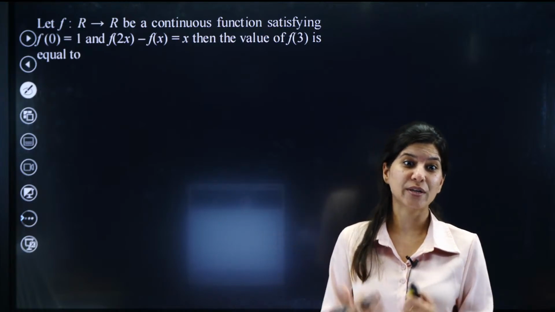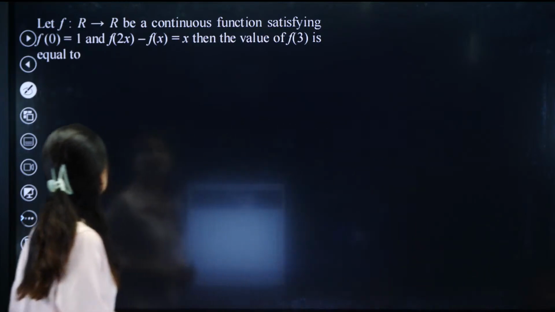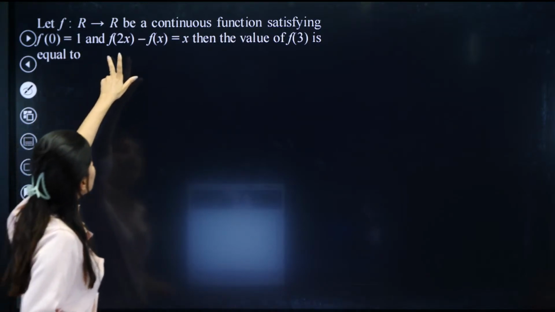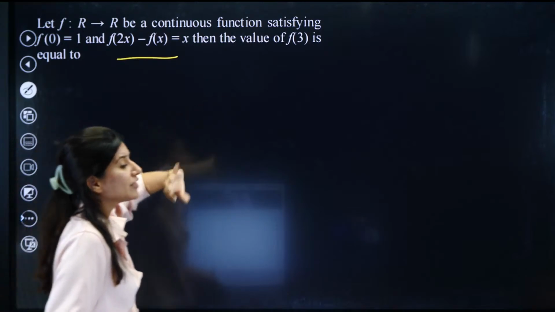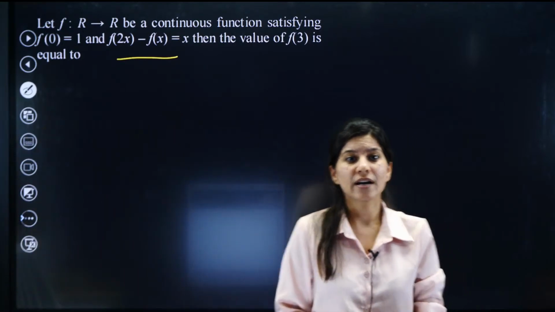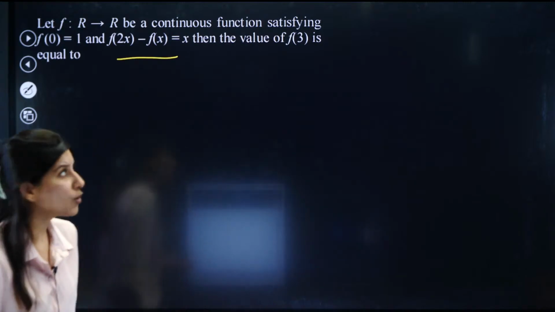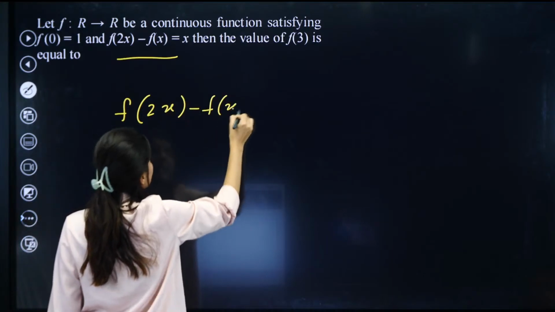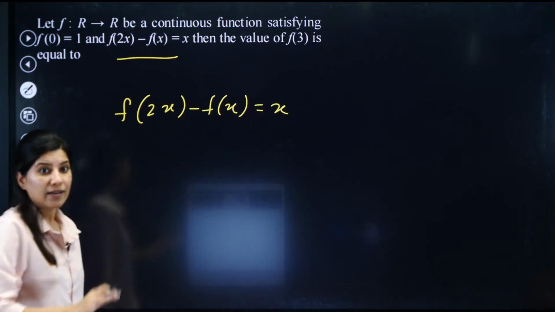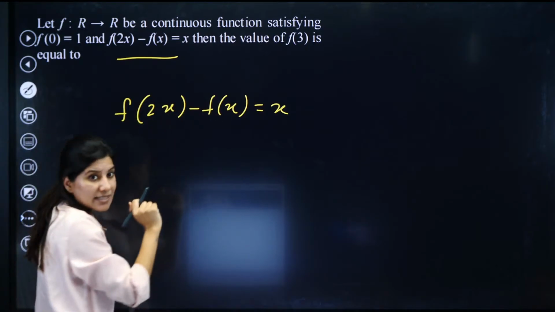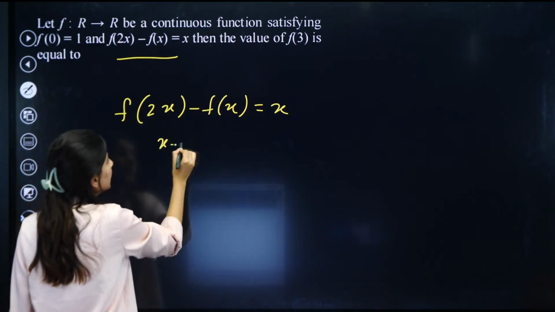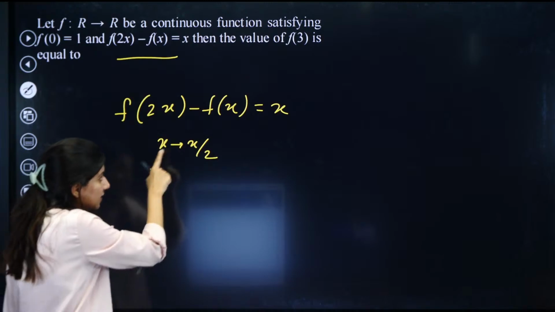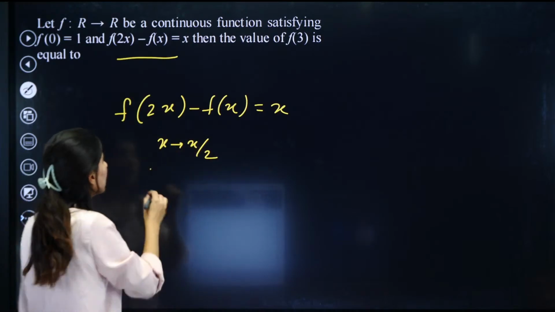Again, this problem is from the functional equation, and the problem says that your function is given, f of 0 is 1, and this functional equation is given. We are looking for f of 3, a classic problem, a typical problem wherein how to solve such problems. To solve such problems, we have a set algorithm, a set method, a set of steps. Can you see this is 2x and this is x? So every time what you need to do is, you need to successively replace x by x by 2. If you do that, what do you get?